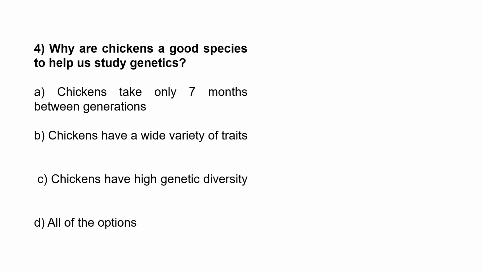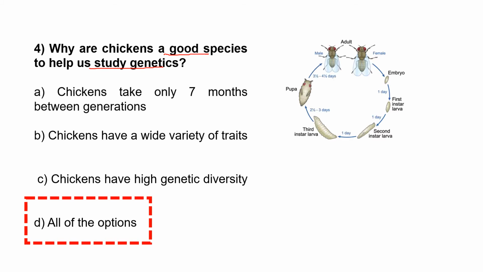And now let's try to answer this question: why are chickens a good species to help us study genetics? If you remember, we studied last time what a model organism is. In this case, the answer will be all these options. Chickens take only 7 months between generations, while humans, for example, take years. So 7 months is a more or less rapid generation.